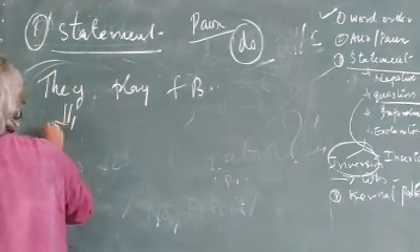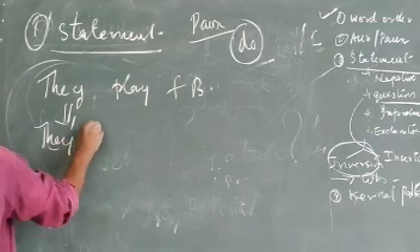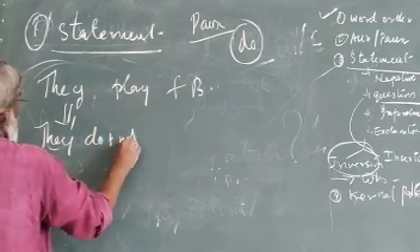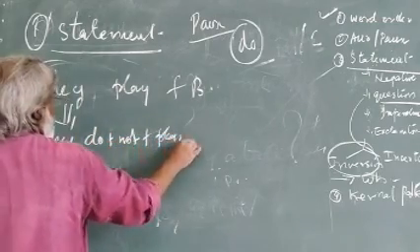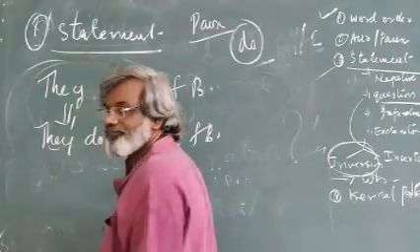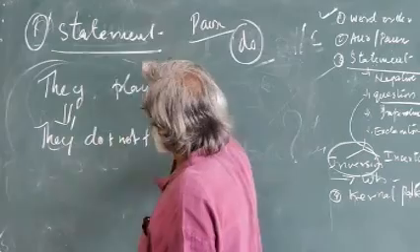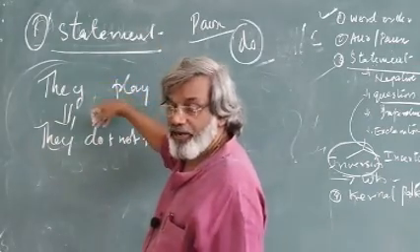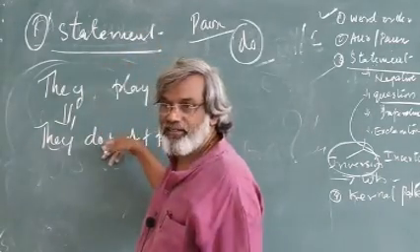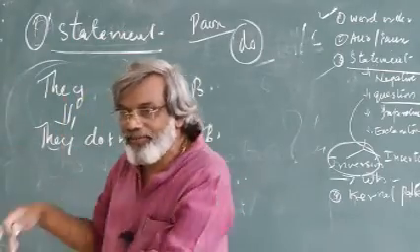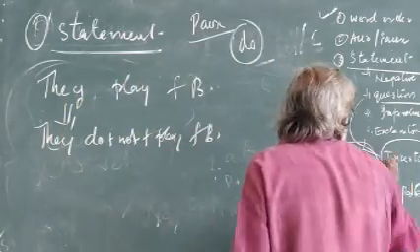The step will be: they do plus not plus play plus football. Look here, we added "do", a primary auxiliary. We put "do" inside the sentence. This putting inside of the sentence is called insertion.